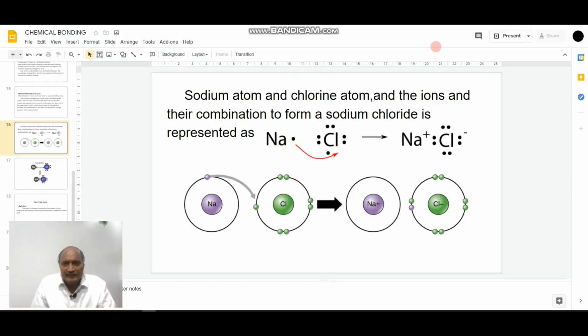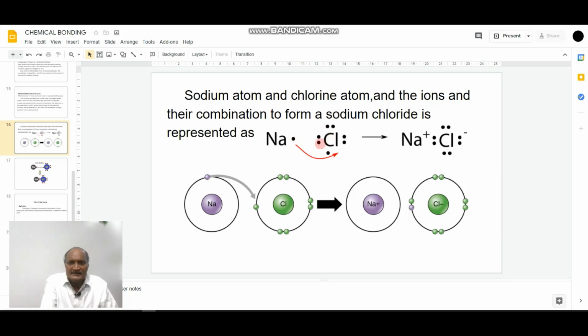Here the sodium atom contains only one electron in the valence shell. So this is an electron belonging to a sodium atom. This is the valence electron of the sodium atom.